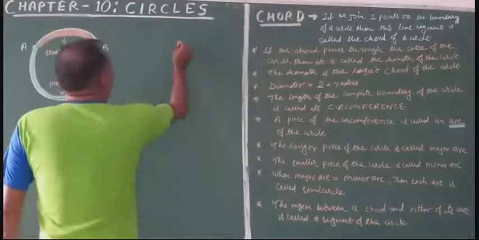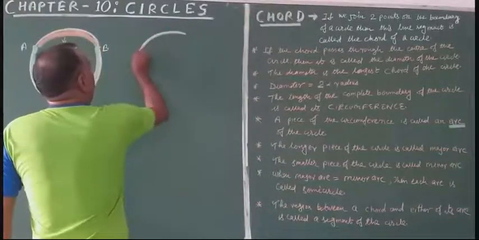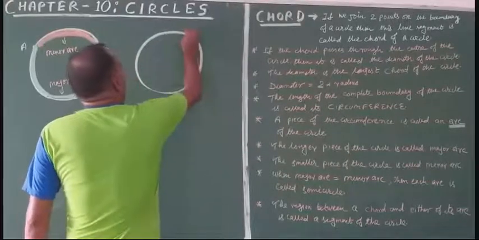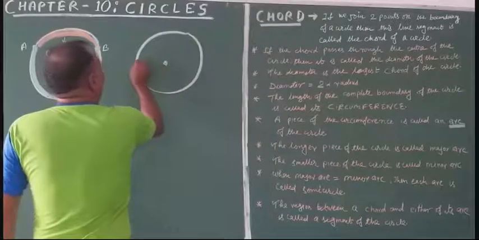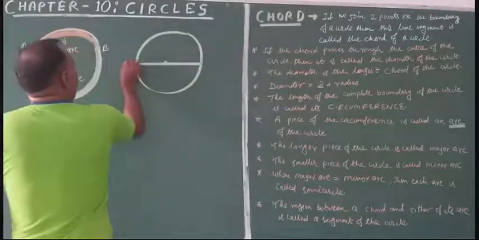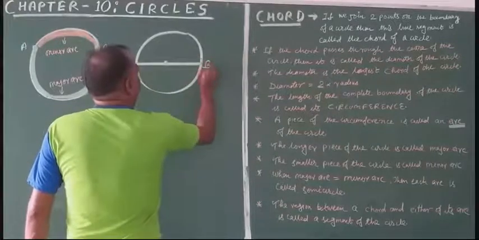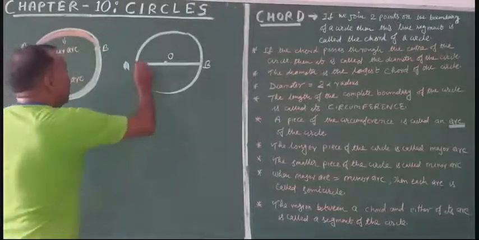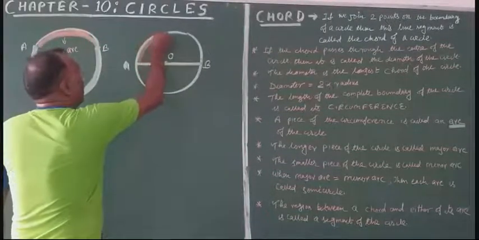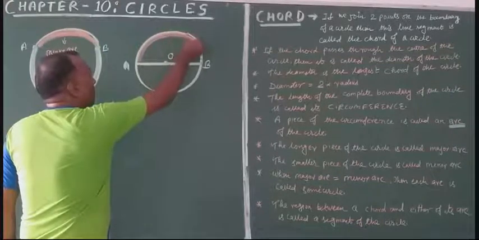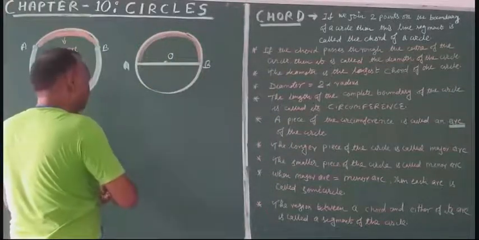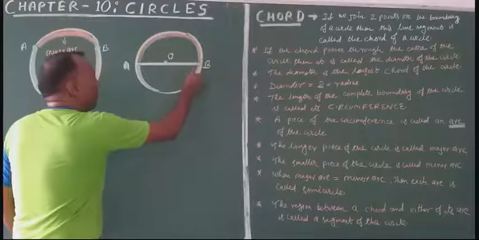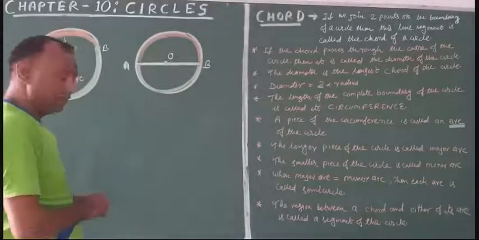Now just look there. Suppose this is the center O, and A, B. Now what is happening here? This part and this part are equal.